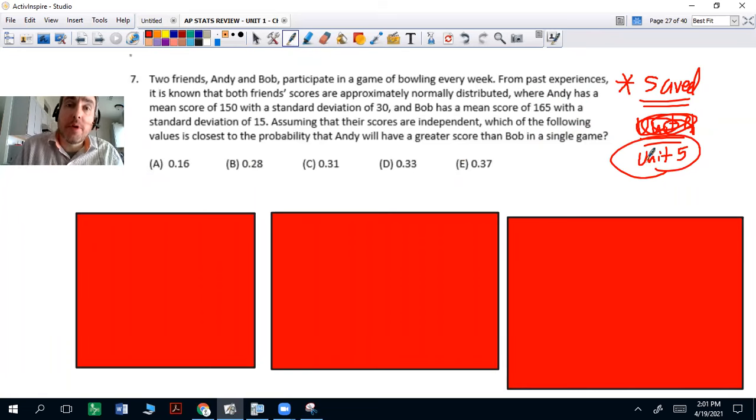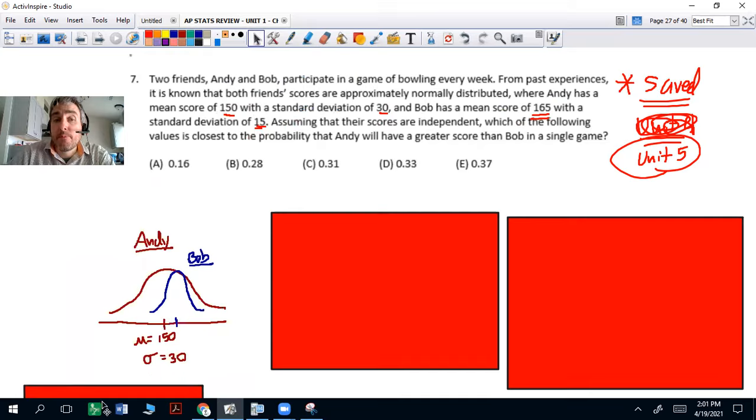So two friends, Andy and Bob, participate in a game of bowling every week. From past experiences, it is known that both friends' scores are approximately normally distributed, where Andy has a mean score of 150 with a standard deviation of 30. Bob has a mean score of 165 with a standard deviation of 15. Assuming that their scores are independent, which of the following values is closest to the probability that Andy will have a greater score than Bob in a single game? We want to realize first is that these are the two distributions overlaid, kind of.